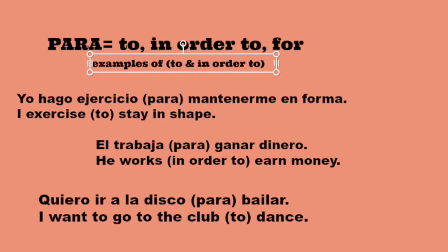So do I insert para? Well, am I going to say in order to? You would not say trabajo a ganar dinero or trabajo ganar dinero. That would be incorrect. Trabajo para ganar dinero. I work to earn money, in order to earn money, right?